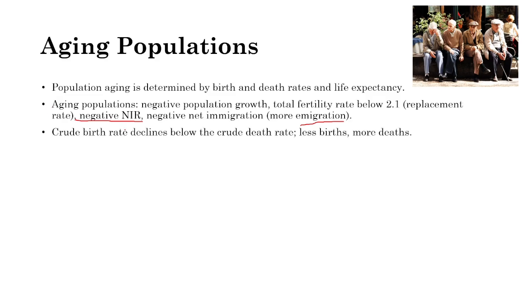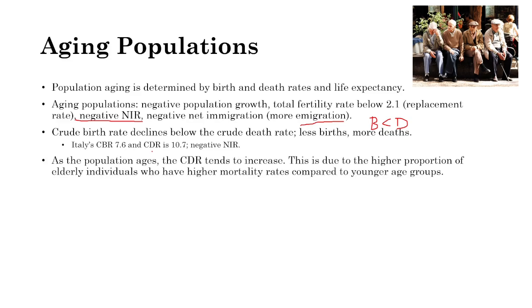So the crude birth rate often declines below the crude death rate, which means we have fewer births and more deaths. So death, for D, is greater than our births. So there's more population going away than population coming in. So Italy, which is the picture, the crude birth rate is 7.6 and the CDR is 10.7. They have a negative natural increase rate.